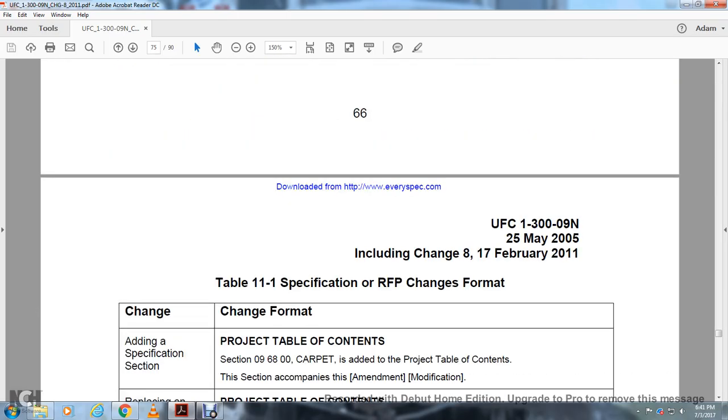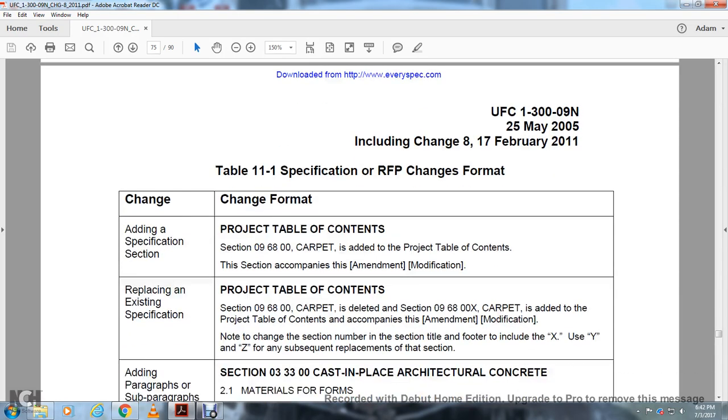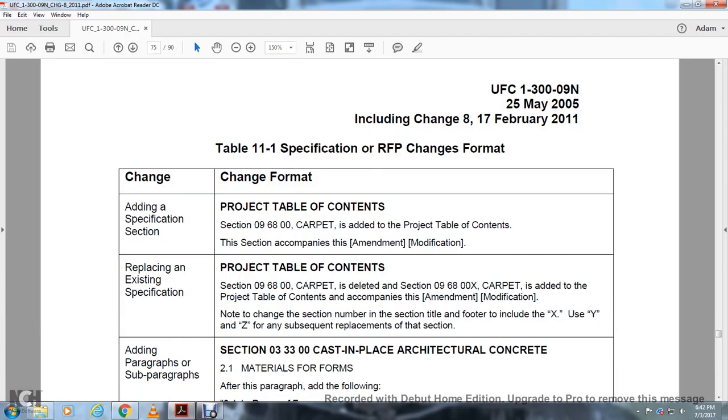Table 11.1, specification changes and format. Adding a specification section: project table of contents section 096800 Carpet is added to the project table of contents of the section accompanied with the amendment and modification. Replacing an existing specification: project table of contents section 096800 Carpet is deleted and section 096800X Carpet is added to the project table of contents accompanying the amendment modification. Note the change sequence number of the section title of the footer number is included with an X, using Y and Z for any subsequent replacement of the section.